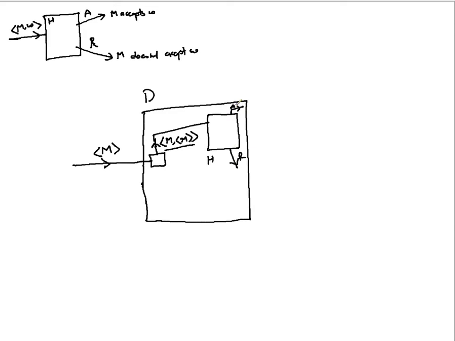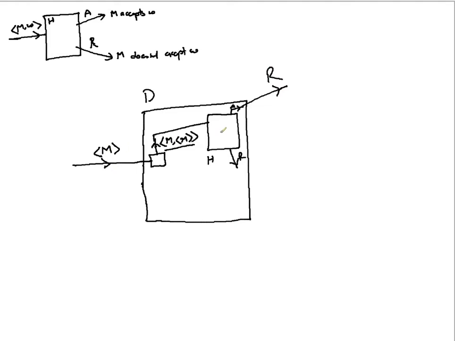When it says accept, what does it mean? M accepts M, right? When H is saying accept, that means this M is accepting its own description. So when H is saying accept, D is going to say R, reject.